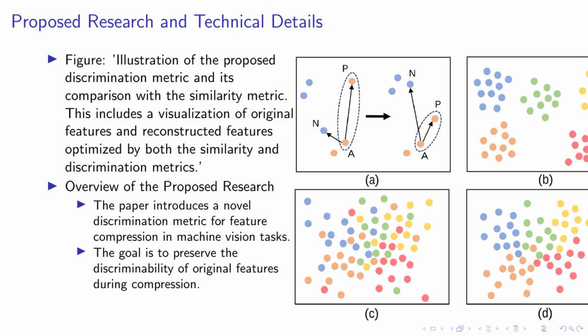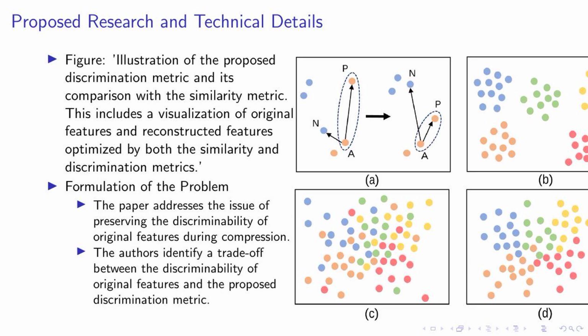End itemize, end mini page, hfill, begin a mini page, 0.5 line width, begin a figure, centering, include graphics, height equals 0.8 text height, figure 1-to-1.png. Caption: illustration of the discrimination metric mechanism. The distance of features from different classes is constrained to be larger than the distance of features from the same class. End of figure, end of mini page, end of frame.